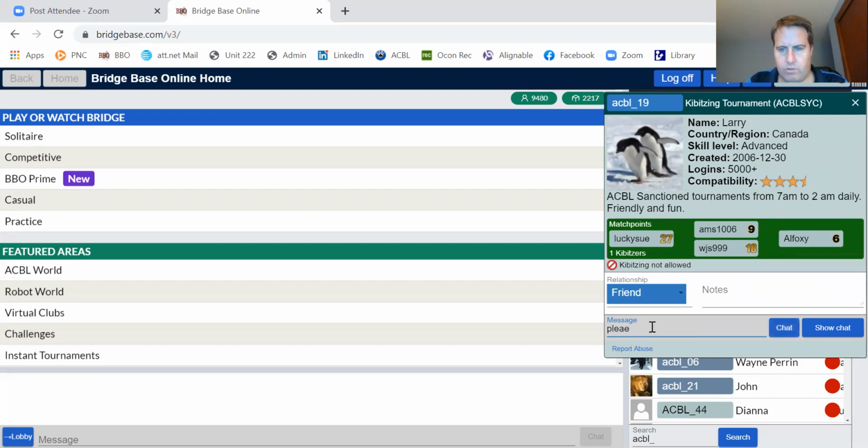Please review board 18, I think we made it, or whatever question you might have. Because the directors can review and adjust scores for, I think it's at least 15 minutes after the game. So if you want to just focus on the hands at game and during the hands, because you can always do these afterwards and the directors can review. So this is how you'd find them, and then you'd send a message.